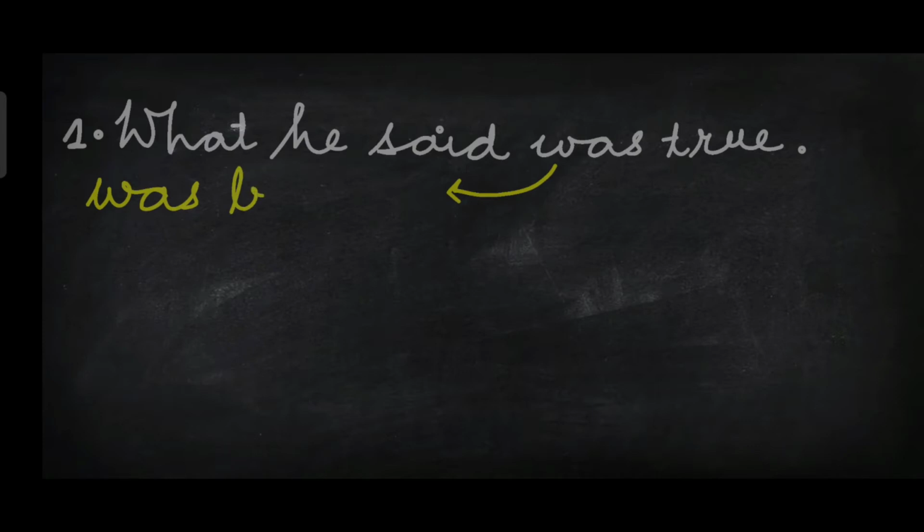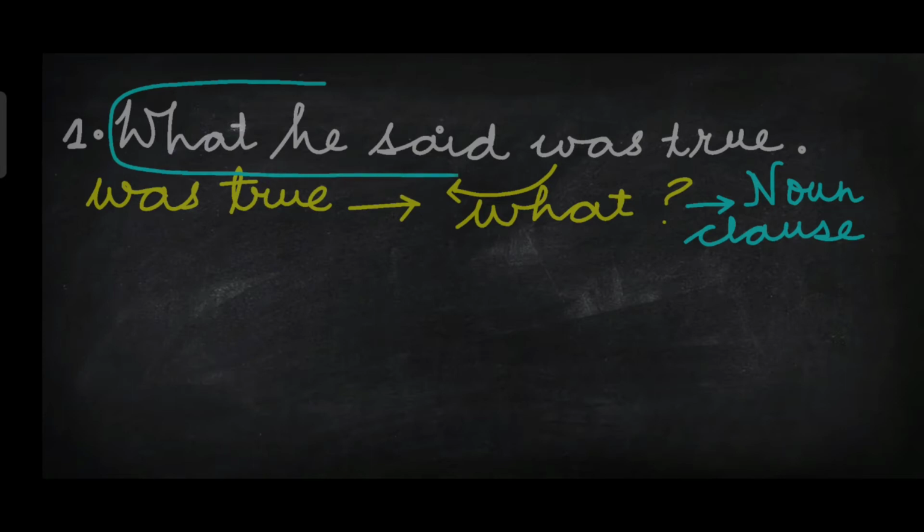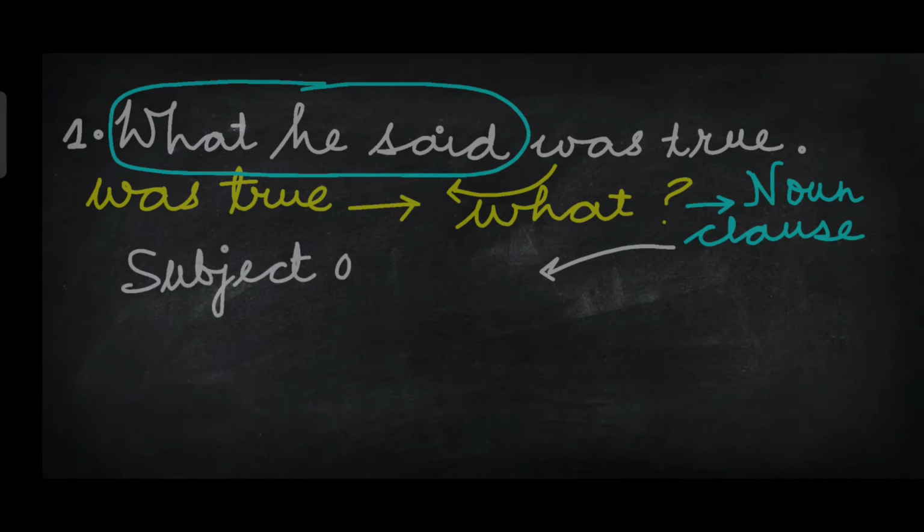And see, you will ask the question what after the words was true. And if you get an answer to the question what, your answer will be your noun clause. And in this case, what he said is the subject of a verb. So your noun clause can be the subject of a verb.